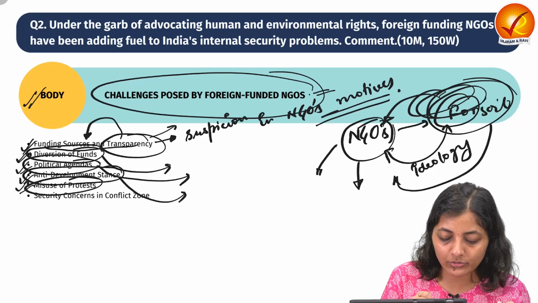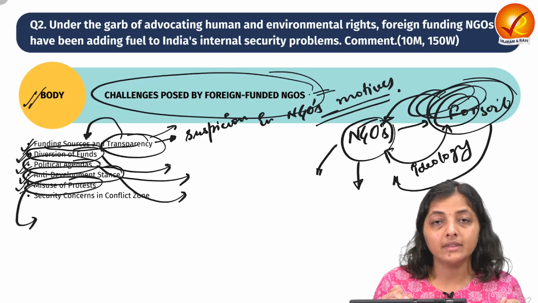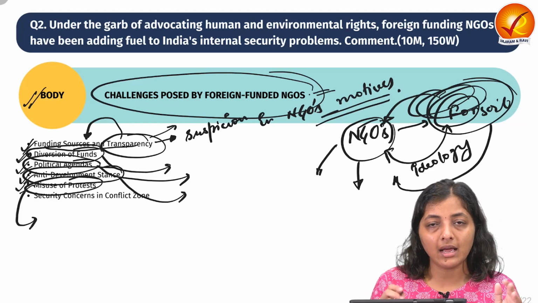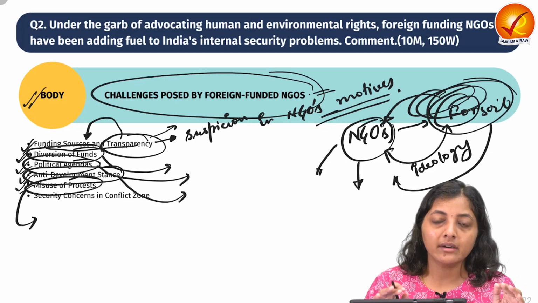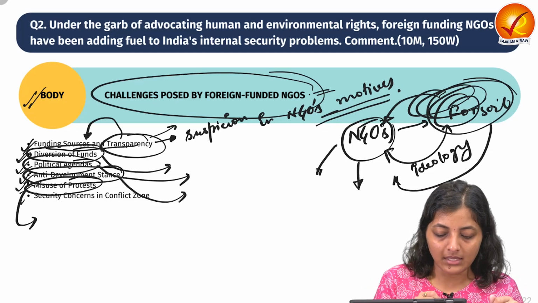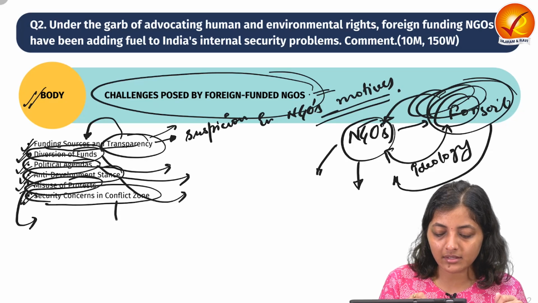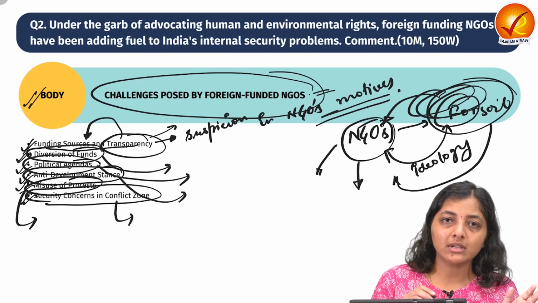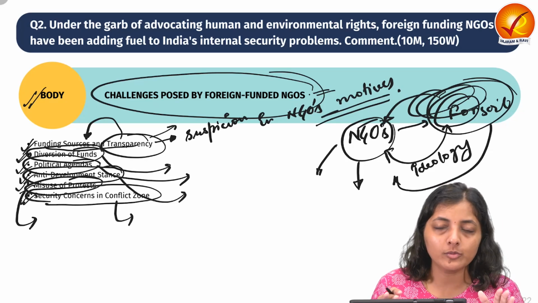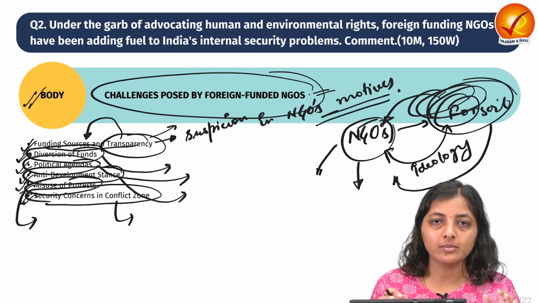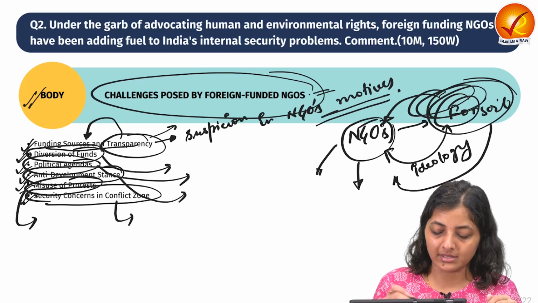Then next is misuse of protest. They exploit the protest and destabilize the region or the communities. Then security concerns in conflict zones. They can also tie up with anti-national groups, terror groups or insurgent groups and carry out anti-national activities.